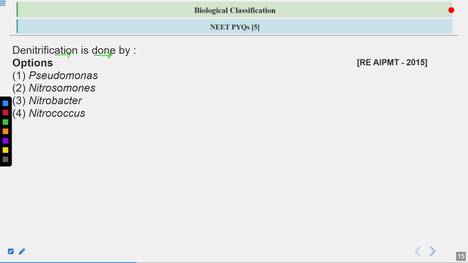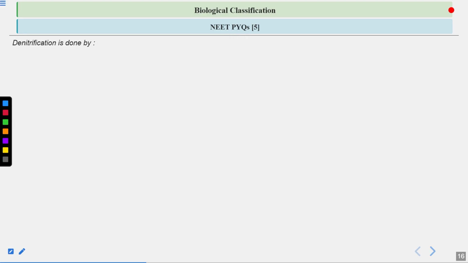Okay, so what are the options? Option A is Pseudomonas, B is Nitrosomonas, third is Nitrobacter, and fourth is Nitrococcus. So what will be the answer for this question? Let's have a look at the answer. Remember, they are talking about denitrification, not nitrification. Answer is Pseudomonas. Pseudomonas helps in denitrification.